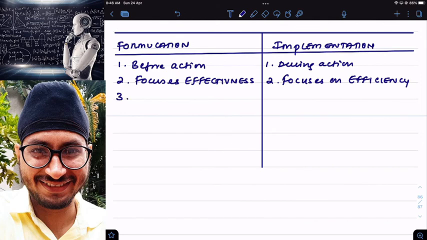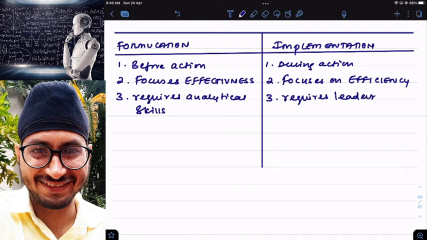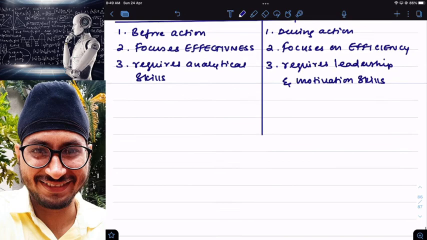Strategy formulation requires analytical skills. A lot of analysis you have to do before preparing a strategy. But sir, implementation does not require analytical skills. Leadership skills are required. It requires leadership and motivation skills to motivate the employees to implement the strategy.